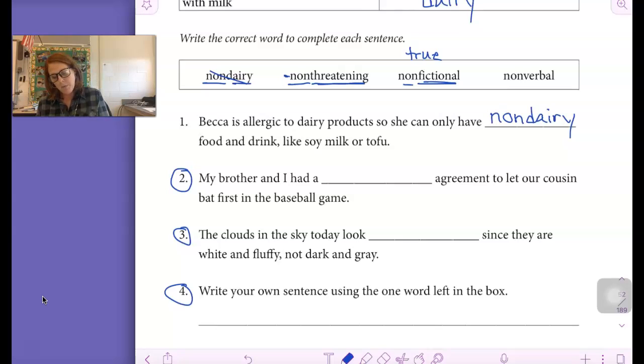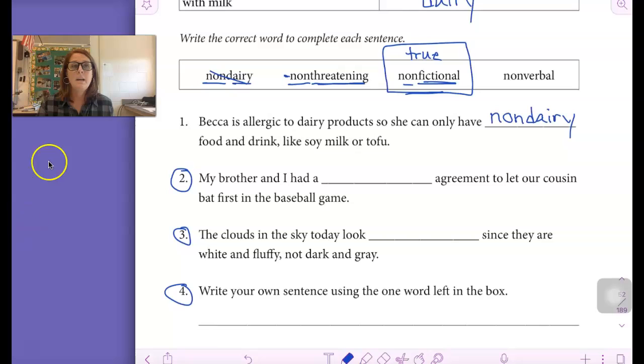And number 4, write your own sentence using the one word that is left in the box. And I'm going to tell you, boys and girls, I'm going to give you a hint. For number 4, you're going to use the word non-fictional, which means true. So good luck with those 3 sentences that you're working on. And read these words over and over to help you learn the prefixes un and non, which mean not.